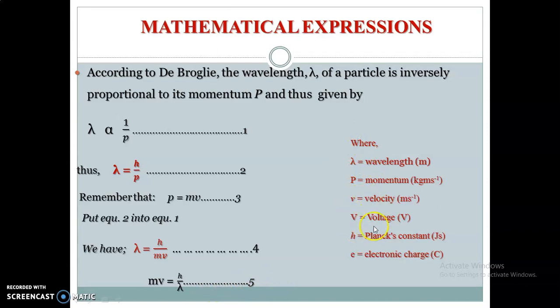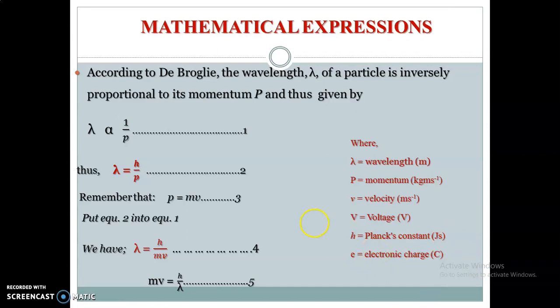Now on this side here, we have the meaning of all the symbols, where lambda represents wavelength measured in meters, p represents momentum measured in kilogram meter per second, v, small letter v, represents velocity in meters per second, capital letter V represents the voltage, which is measured in volts, then h represents Planck's constant in joule second, and e represents the electronic charge.